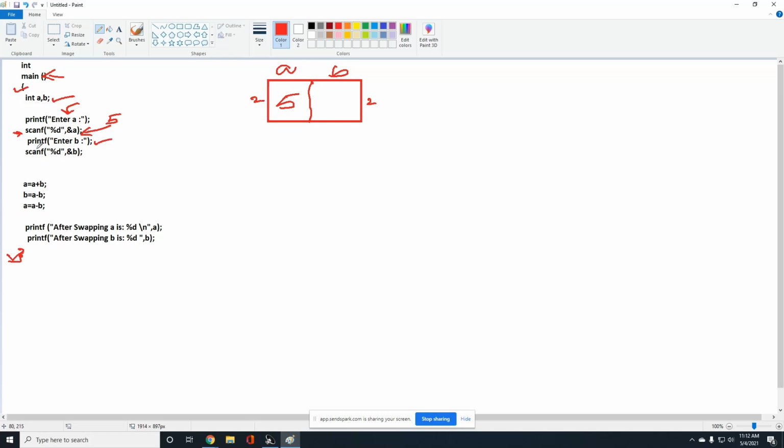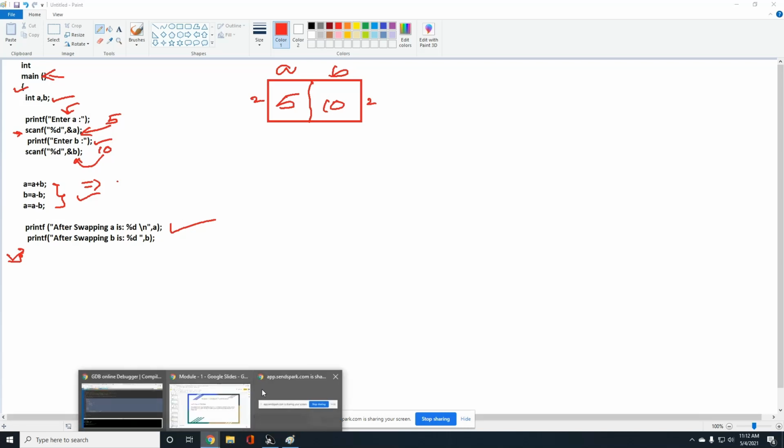After that, printf enter b. You'll get this message, enter b, on the screen. By reading it, you'll give some value, and it will be read by the scanf function and assigned to the b variable. So now I have a, b value 10. Then a is equal to a plus b. So we know after this it will perform these three lines, then execute this printf statement on the screen.